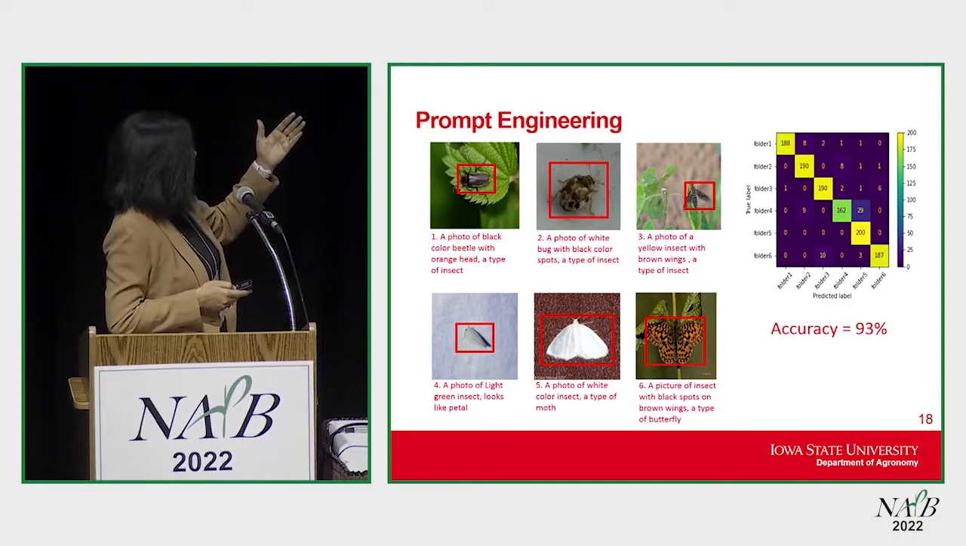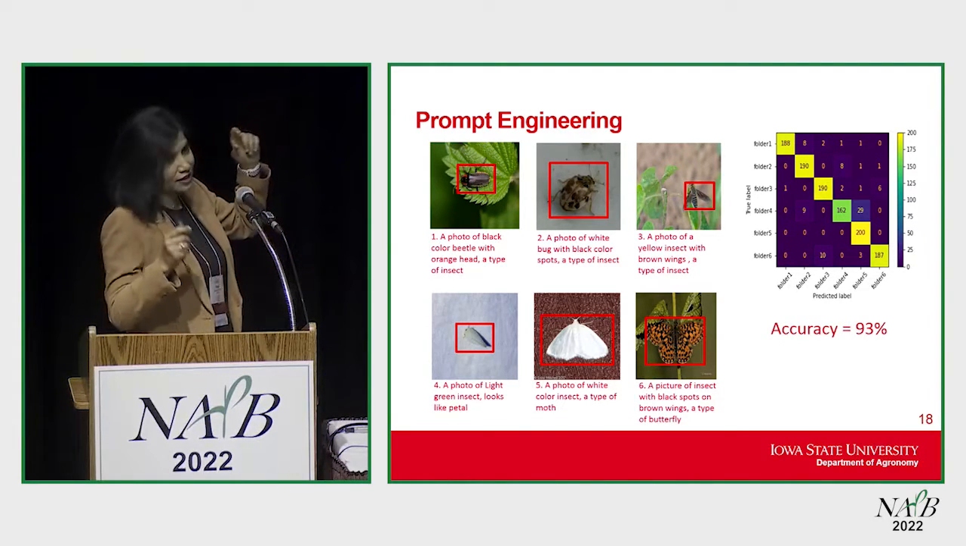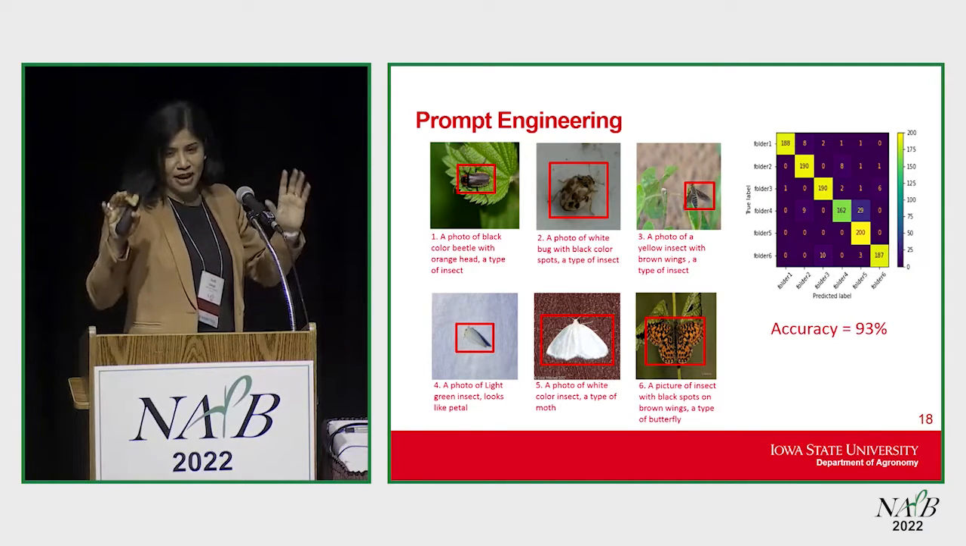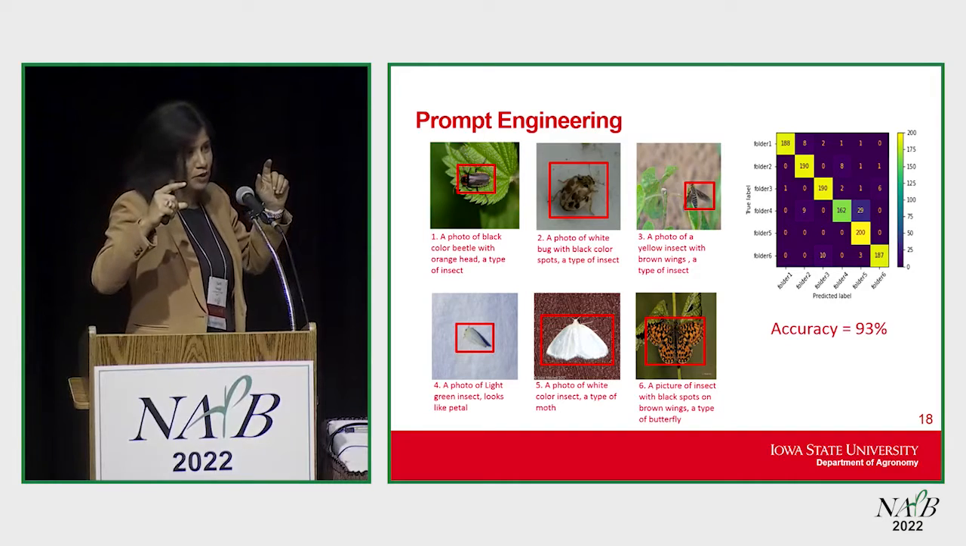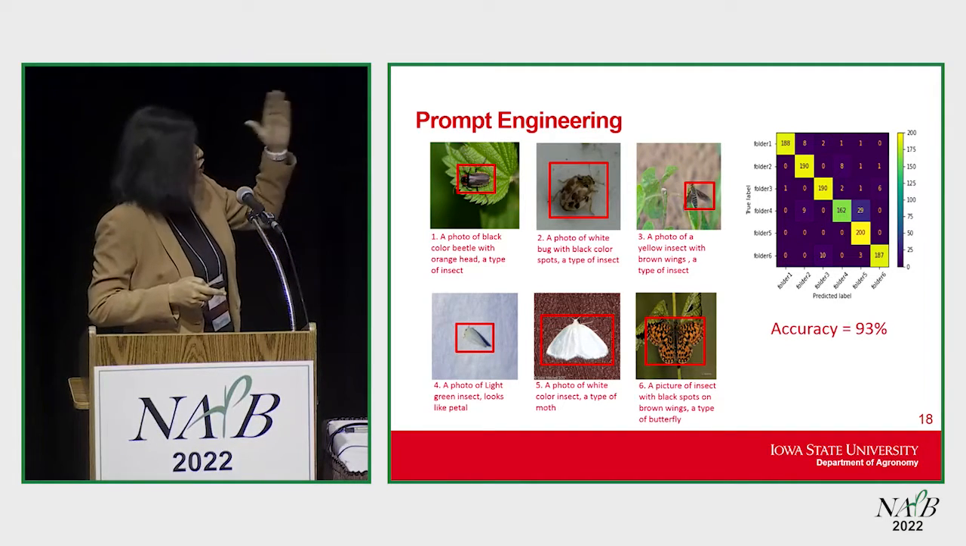So what we are doing here is giving a caption to the model that, hey, look for a beetle which has a red hat, and then it is able to identify all the beetles in the 13 million data set, and it is able to put these bounding boxes. And we found that this model has 93% accuracy, which is huge.